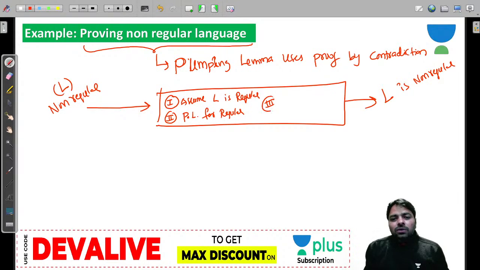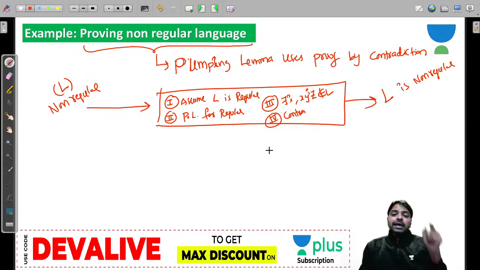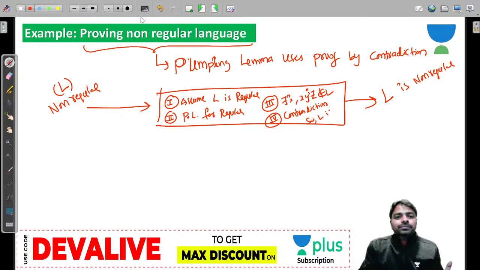Then third point, there exists i such that xy power i z is not in L. It assumes that a contradiction occurred, because if it is regular, every i should be in L, right? But it is not regular, so a contradiction occurs. So my assumption is wrong, so L is non-regular. This is the pumping lemma for non-regular, guys.